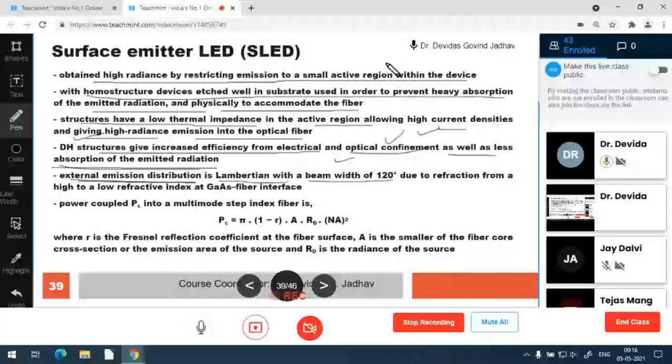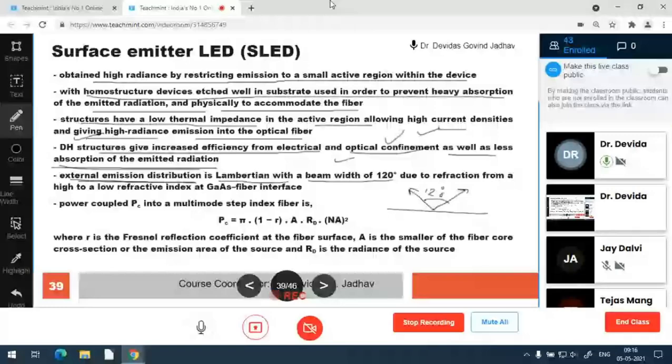This is the surface which emits the light. Okay, so the light is emitted with 120-degree divergence. So this is Lambertian.